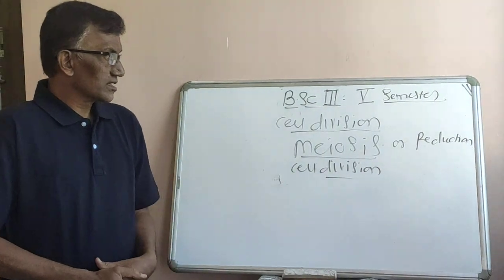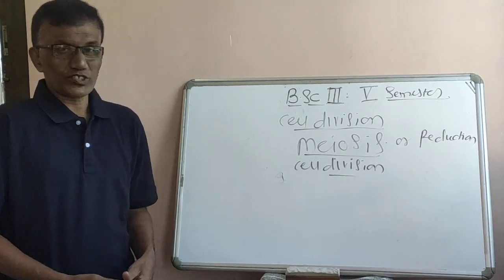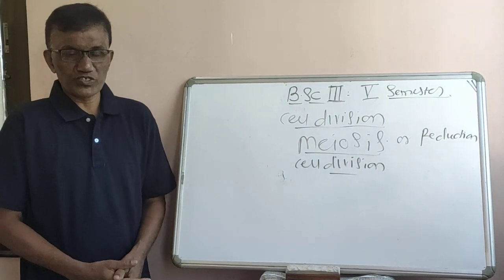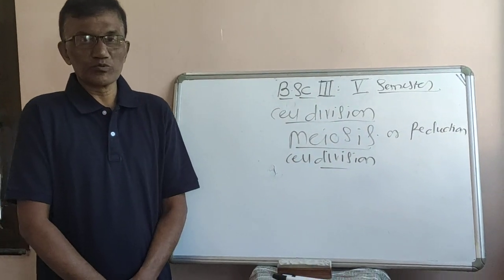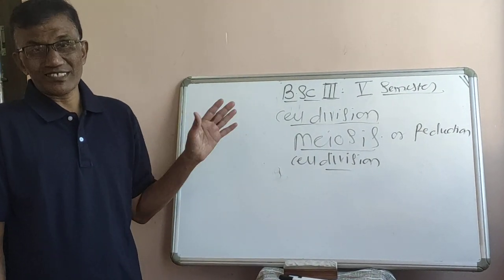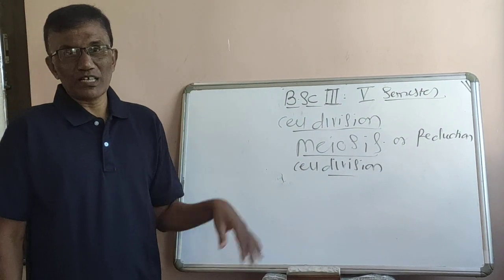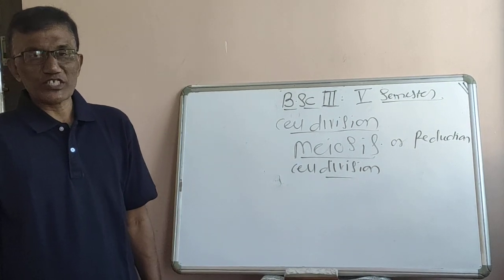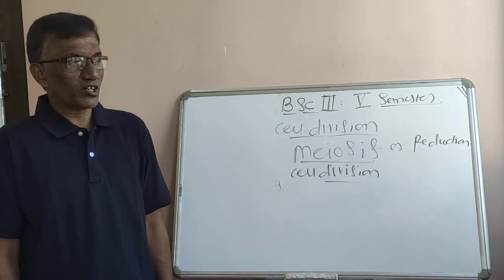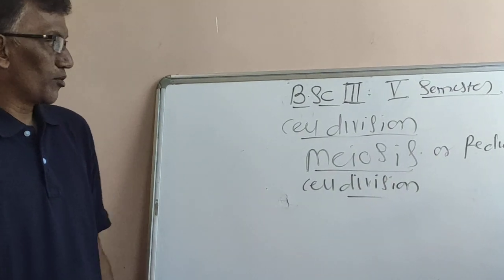In the last class, we discussed chromosomes: their structure, size, shape, number, and ultrastructure. After that, we also studied what is meant by cell division and what the different types of cell division are. For your syllabus, the definition of cell division and the different types of cell division in plants, that is mitosis and meiosis, have been mentioned. These are the two important types of cell division for your syllabus.